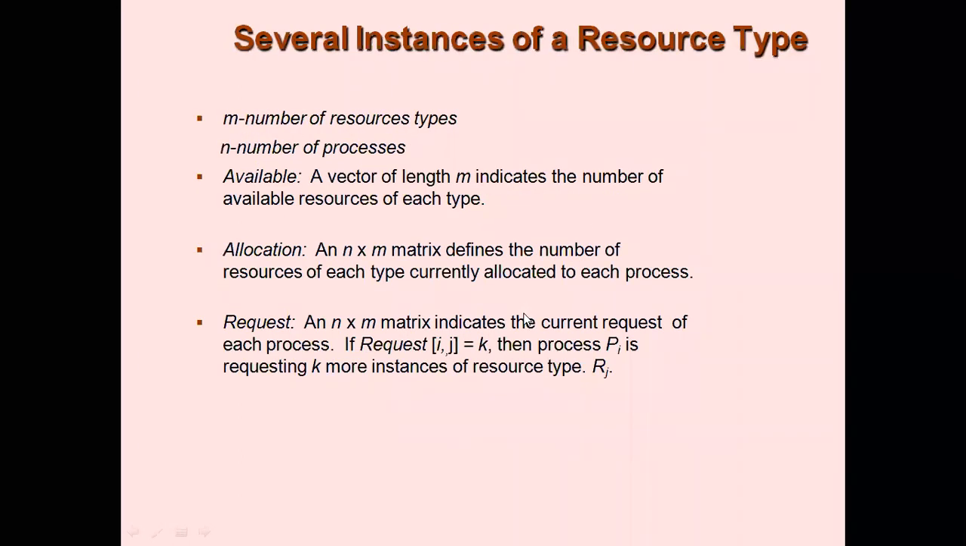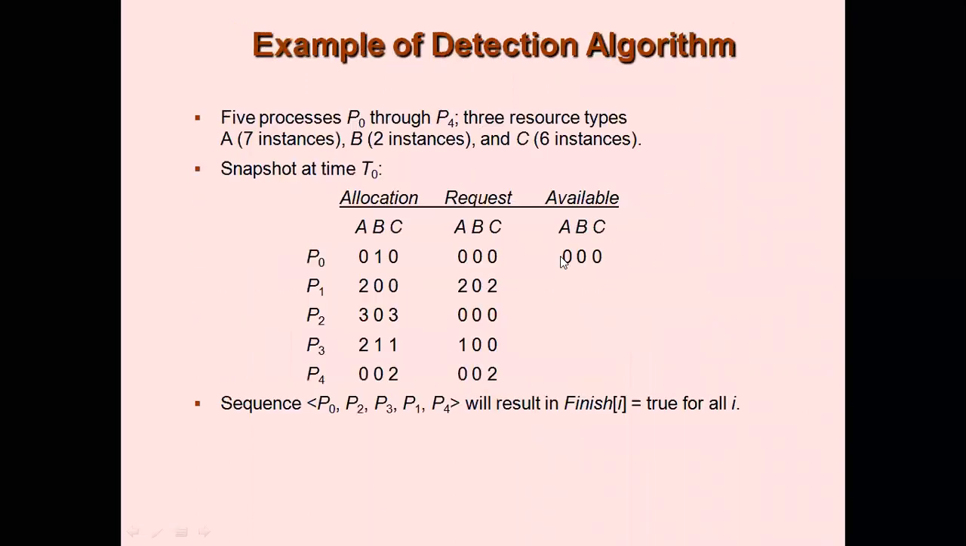Okay, now several instances of a resource type. Let me go directly to the problem here, because you now know how to solve Banker's algorithm, so this will be easier for you all. Now here we have some data given to us. We have a total of 5 processes and 3 resources. A has 7 instances of resources, B has 2 instances, and C has 6 instances, right?